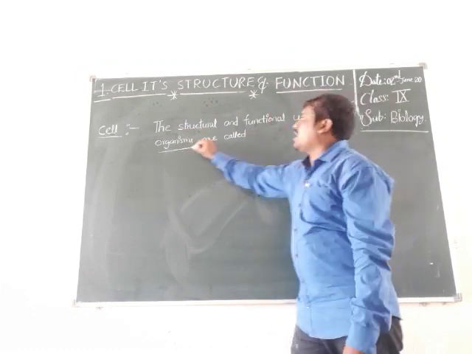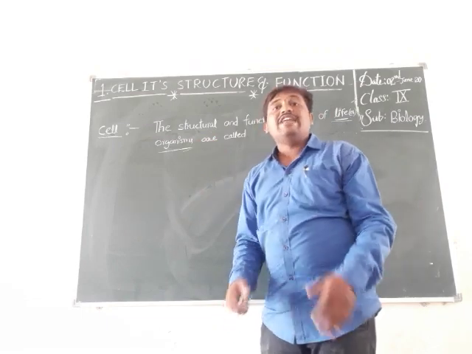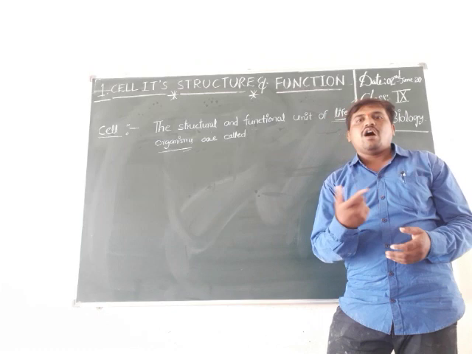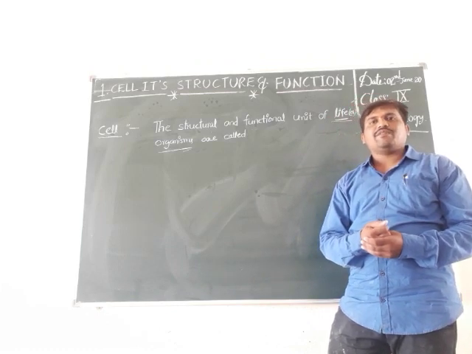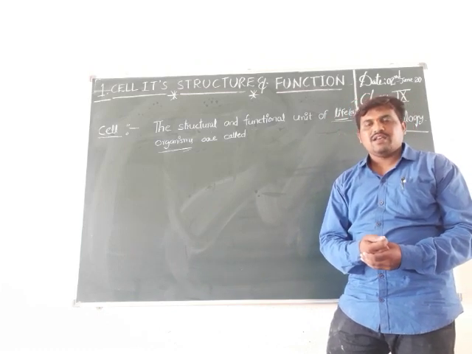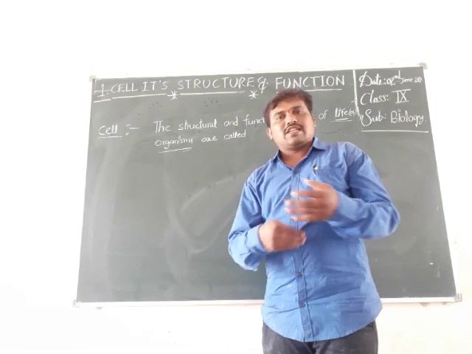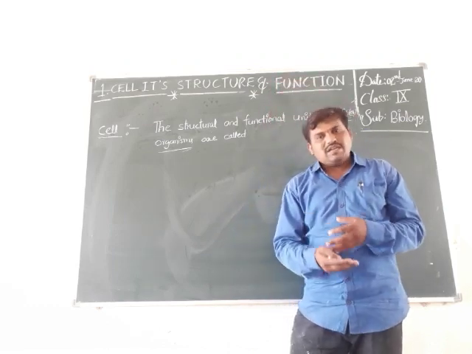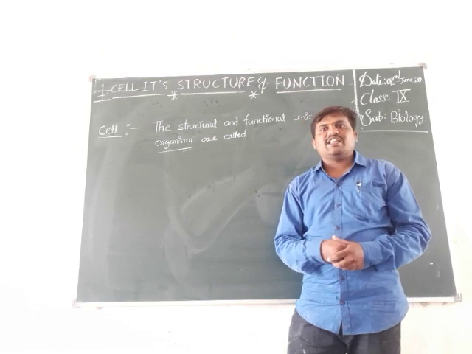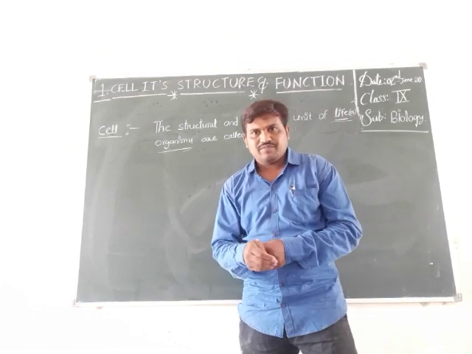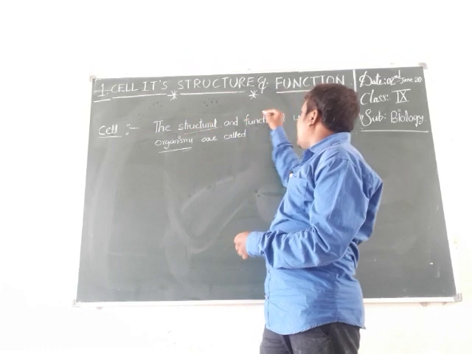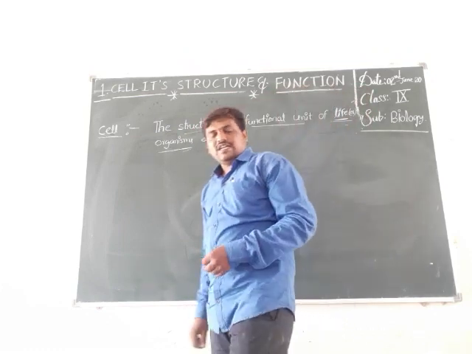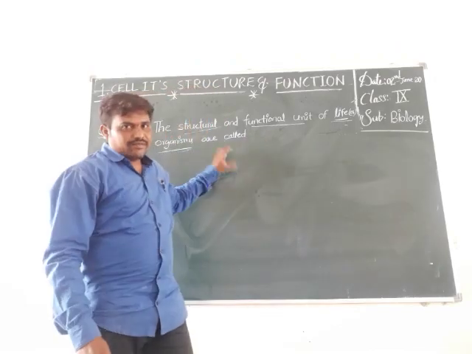Life or organism is nothing but living things: plants, animals and some microorganisms. They show some activities, like moving, running and some metabolic activities. That's why they have life.